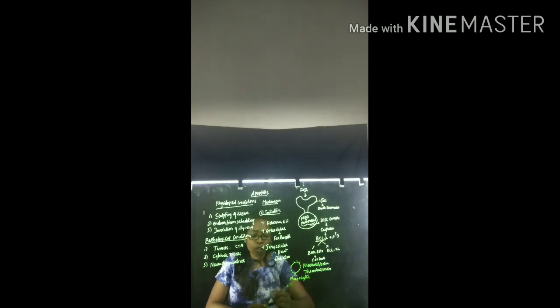Phagocytes engulf particles because of the presence of these two molecules. Once these molecules appear on the surface of the cell, the phagocytes recognize those cells, and finally this leads to phagocytosis.